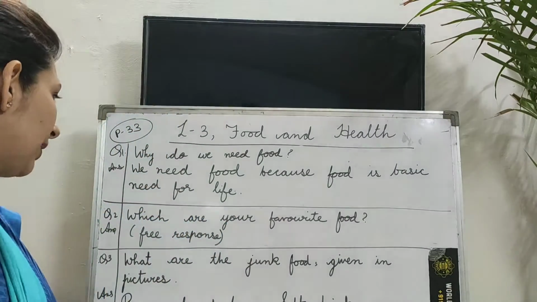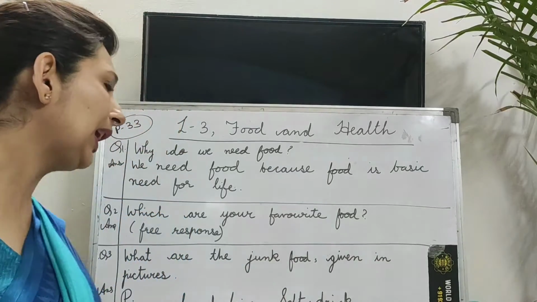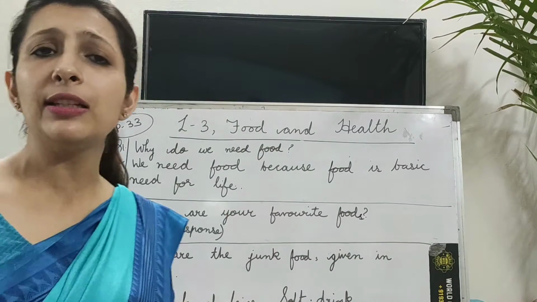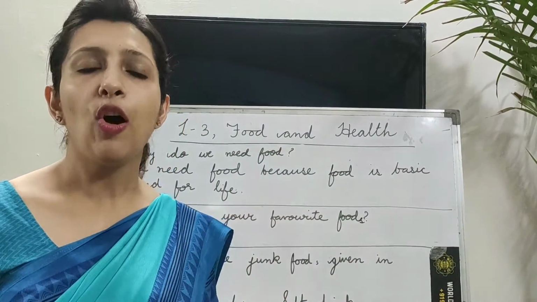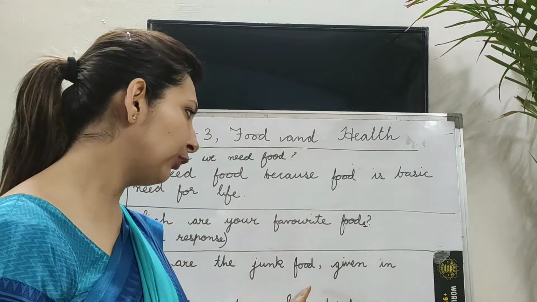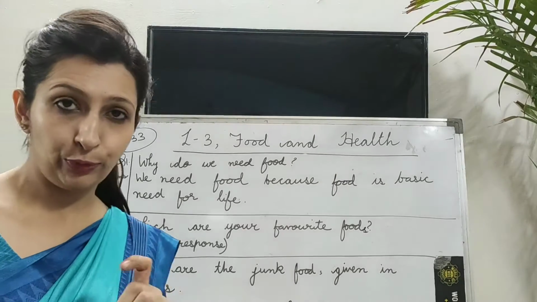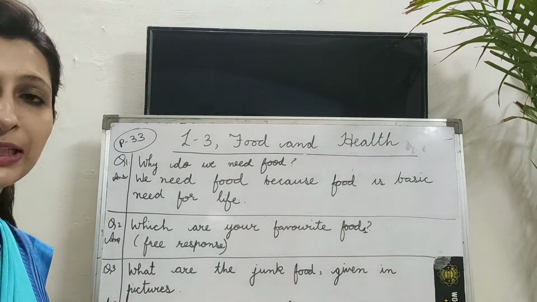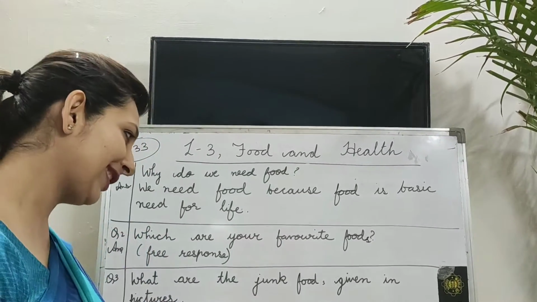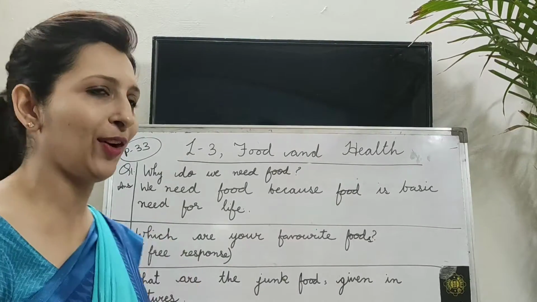Next one. Which are your favorite foods? Now children, here it is a free response. The reason is you can write any answer of your choice. Next one. What are the junk foods given in the picture? Here we have 3 junk foods. First is pizza, second is French fries, and third is soft drink. Children, I am sure you all love this, isn't it? So these are the ones. Okay, so note it down.